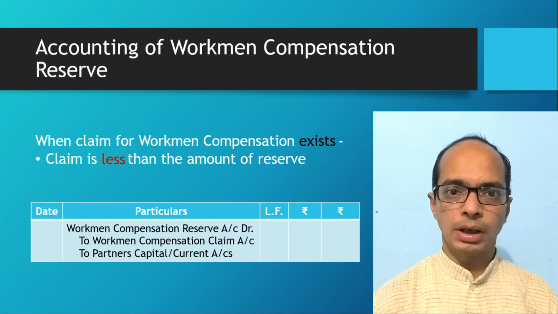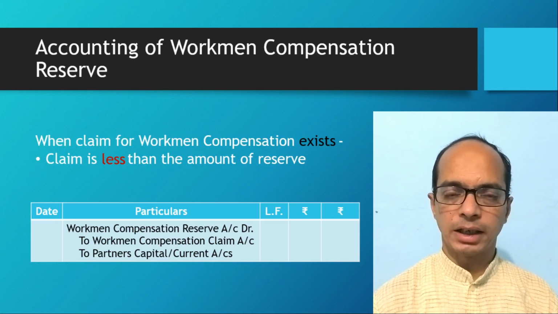First we will meet out the claim out of that reserve, and surplus amount will be distributed amongst the partners in old profit sharing ratio. So we will pass journal entry here: workman compensation reserve account debit to workman compensation claim account, to partners capital account.